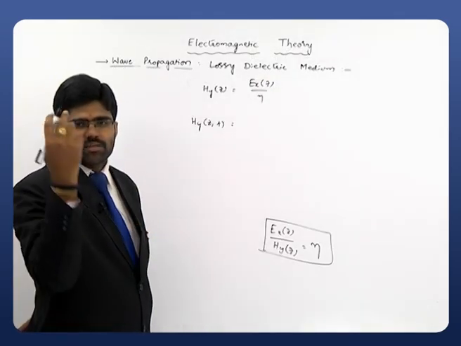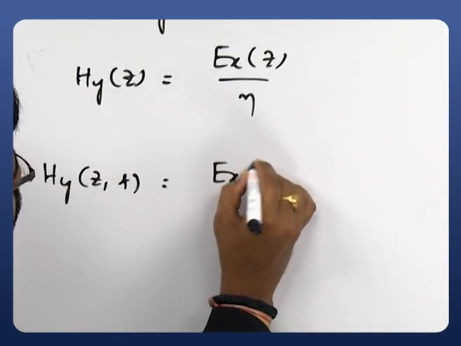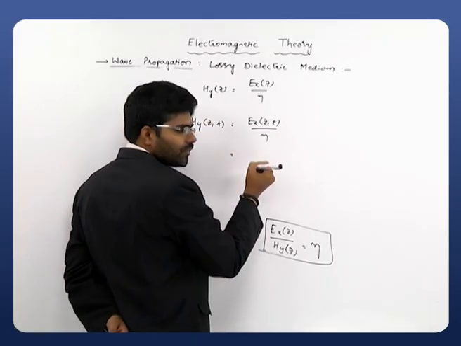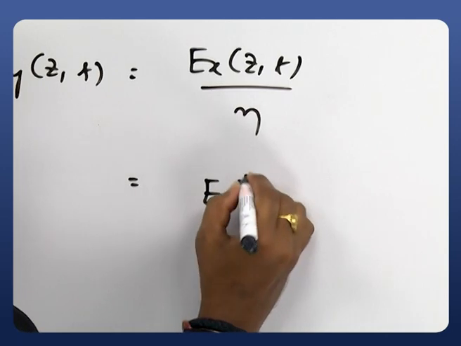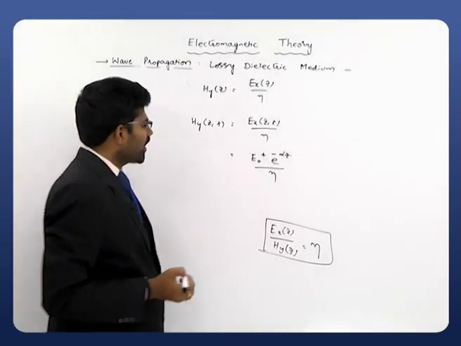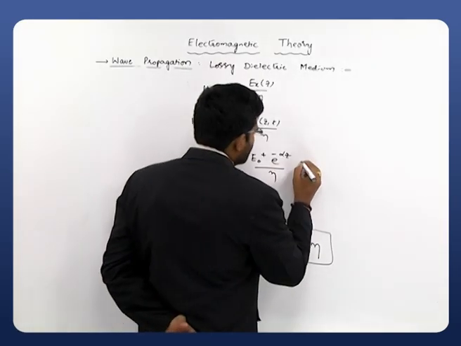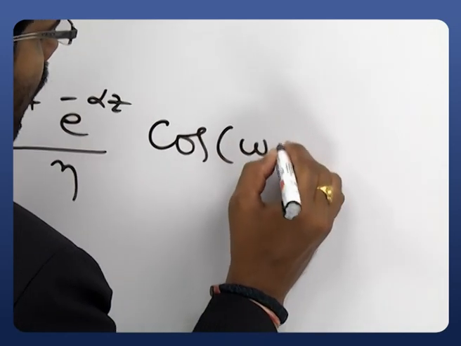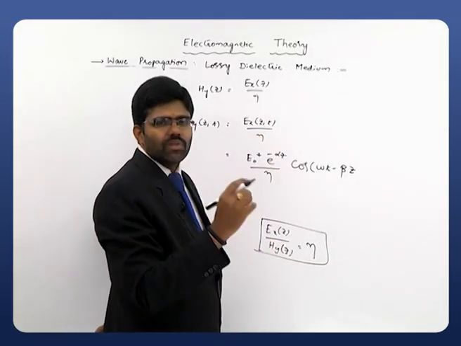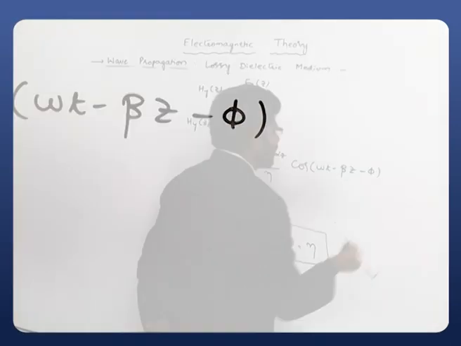This is simply Ex of Z comma t by eta, which is equal to E naught plus e power minus alpha Z divided by eta. This entire factor is our amplitude factor, multiplied with the time variation cos omega t minus beta Z, which remains as it is, but along with some phase shift, so I'll add another phase shift